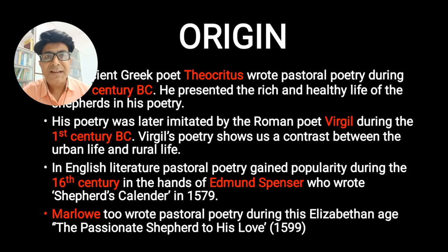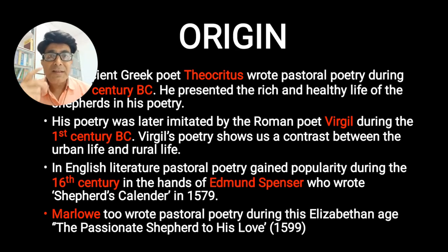This Shepherd's Calendar is a poem written in 12 books, 12 cantos, January to December. So, this is how the whole calendar in the life of the shepherds has been presented by Edmund Spenser, who is also known as the poet's poet. So, Spenser is an important pastoral poet of the Elizabethan age.